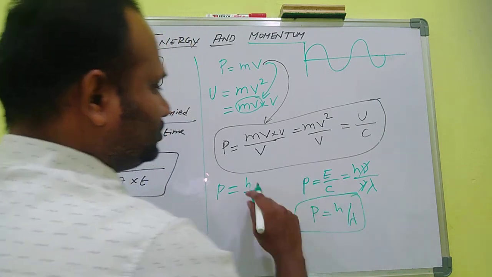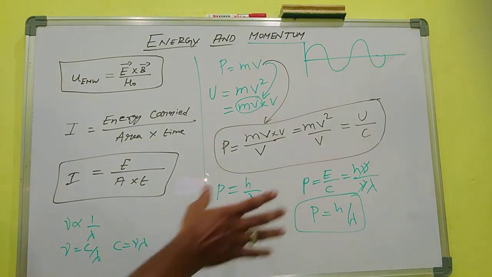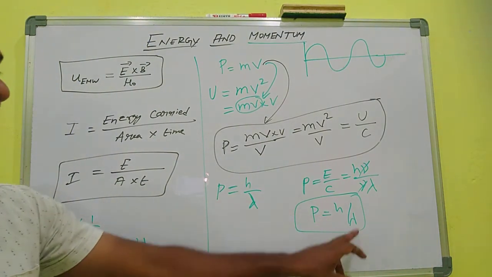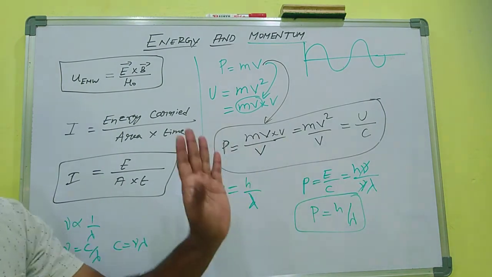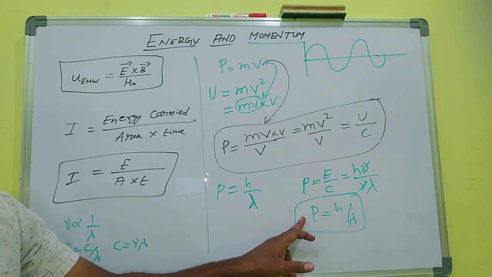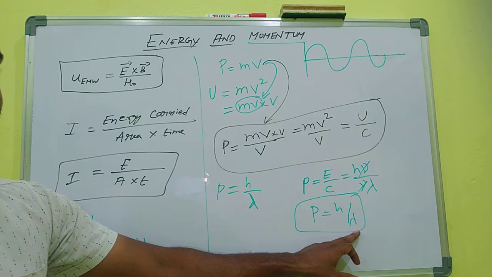So these two expressions are similar and represent the same thing. p equal to h by lambda. What does it represent? Here lambda is the wavelength of the electromagnetic waves or any waves. It may be a matter wave or an electromagnetic wave. The wavelength is lambda, p is the momentum. If the momentum is higher, the wavelength is lesser.